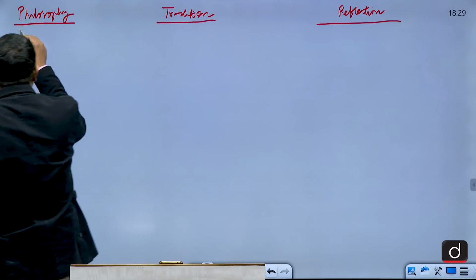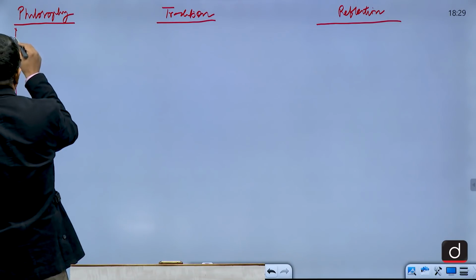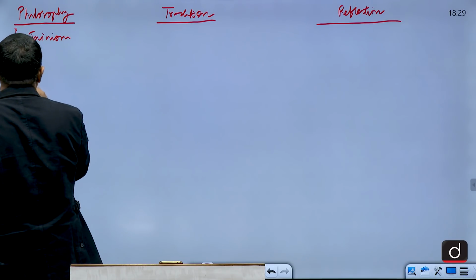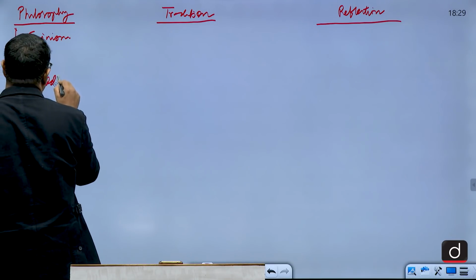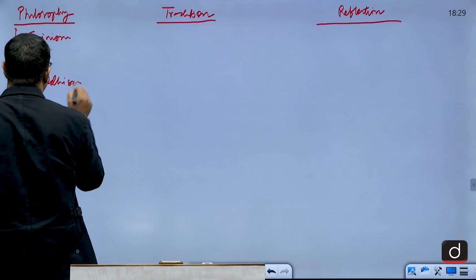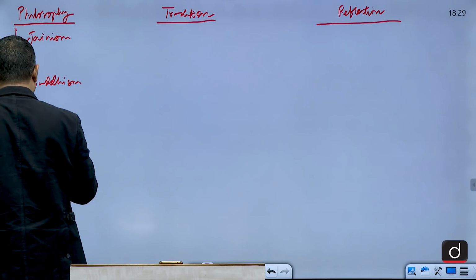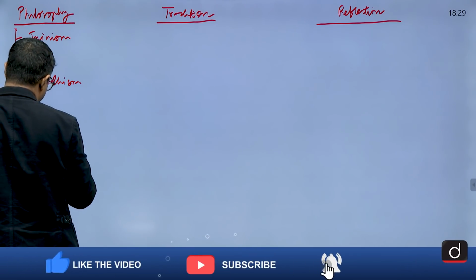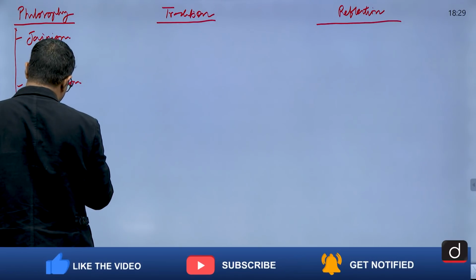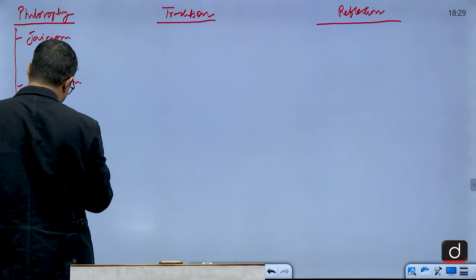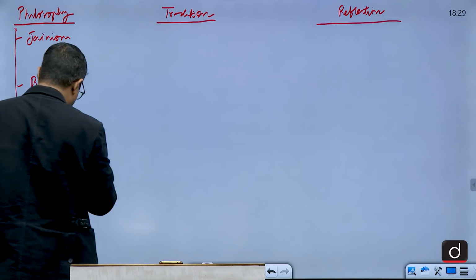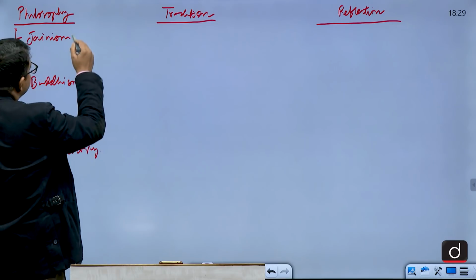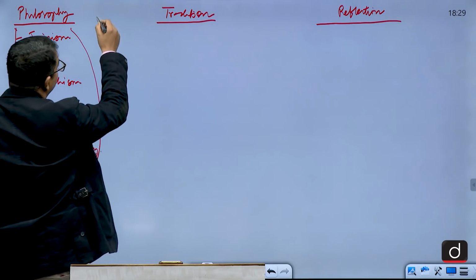Philosophy: Jainism, Buddhism, and 6 systems of philosophy, and all these had the influence of Upanishad.